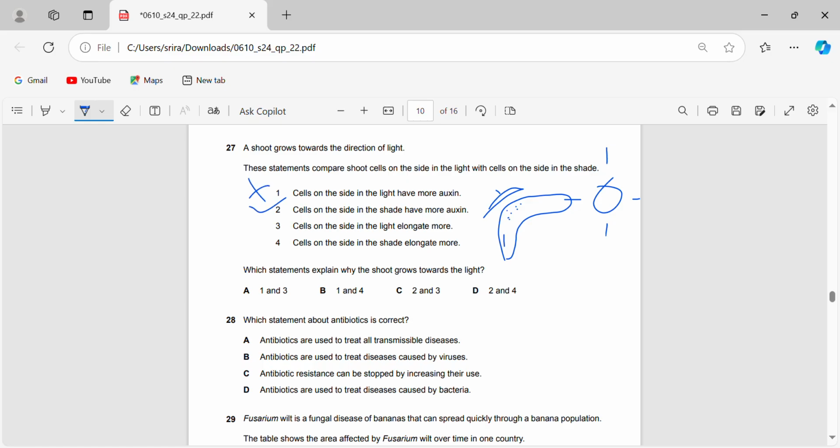Cells on the side in the light elongate more. No, it's cells on the side in the shade that elongate more. So 2 and 4 are right, and 1 and 3 are wrong. So straight away anything with 1 or 3 is wrong. So this is wrong, that's wrong, this is wrong.